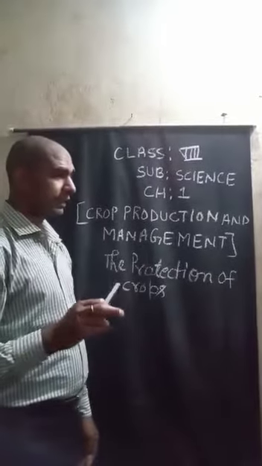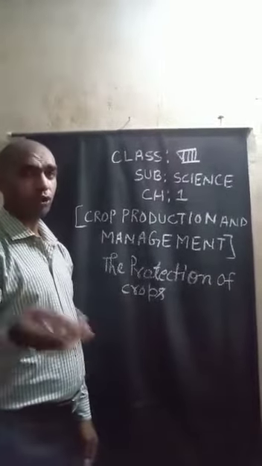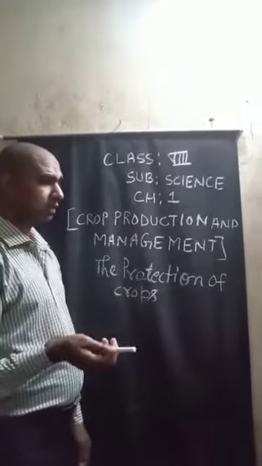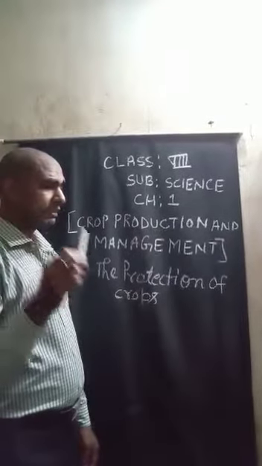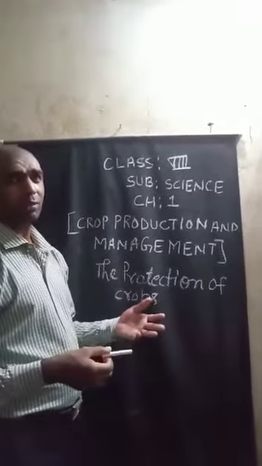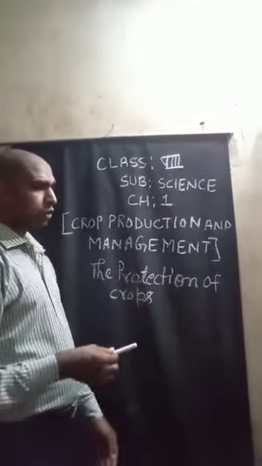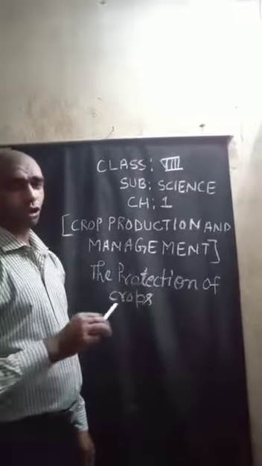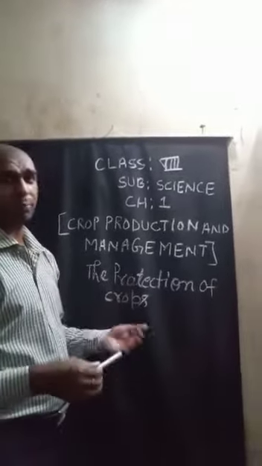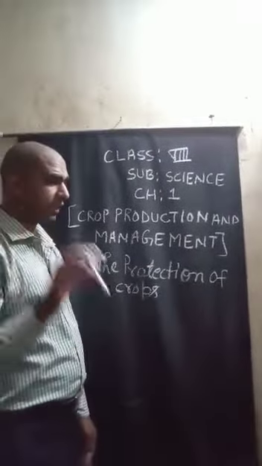Other insects such as stem borers bore into the plant and damage it, and termites eat whole roots, so plants are damaged. One-tenth of the global crop production is damaged by pests every year.